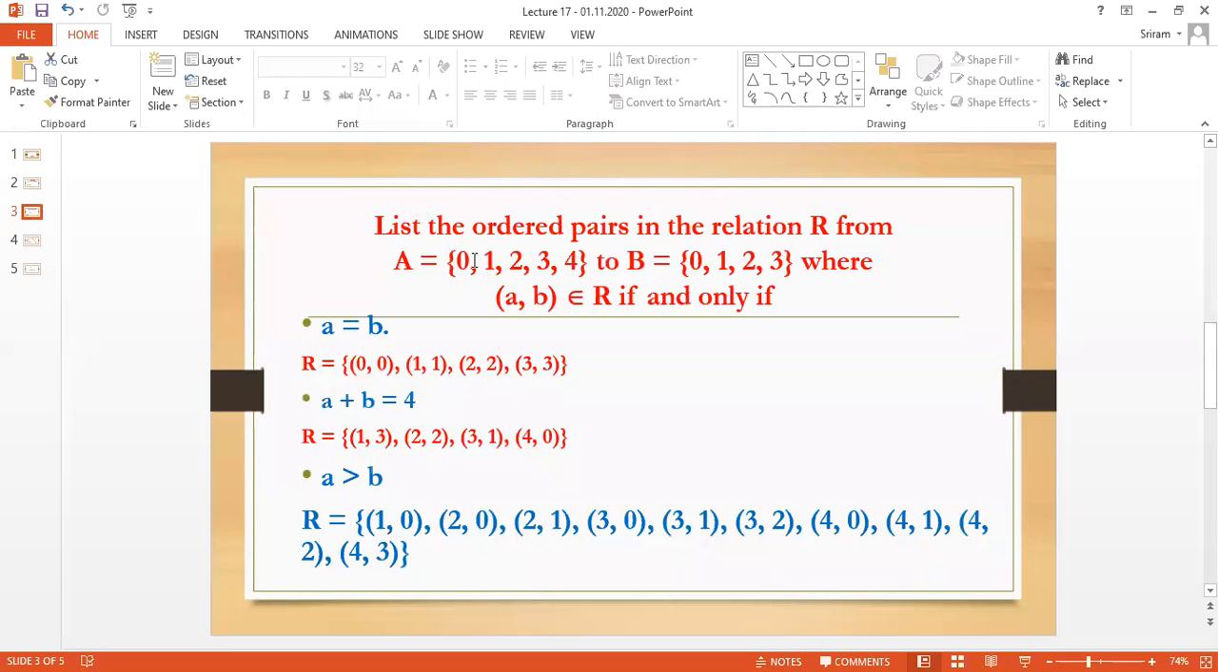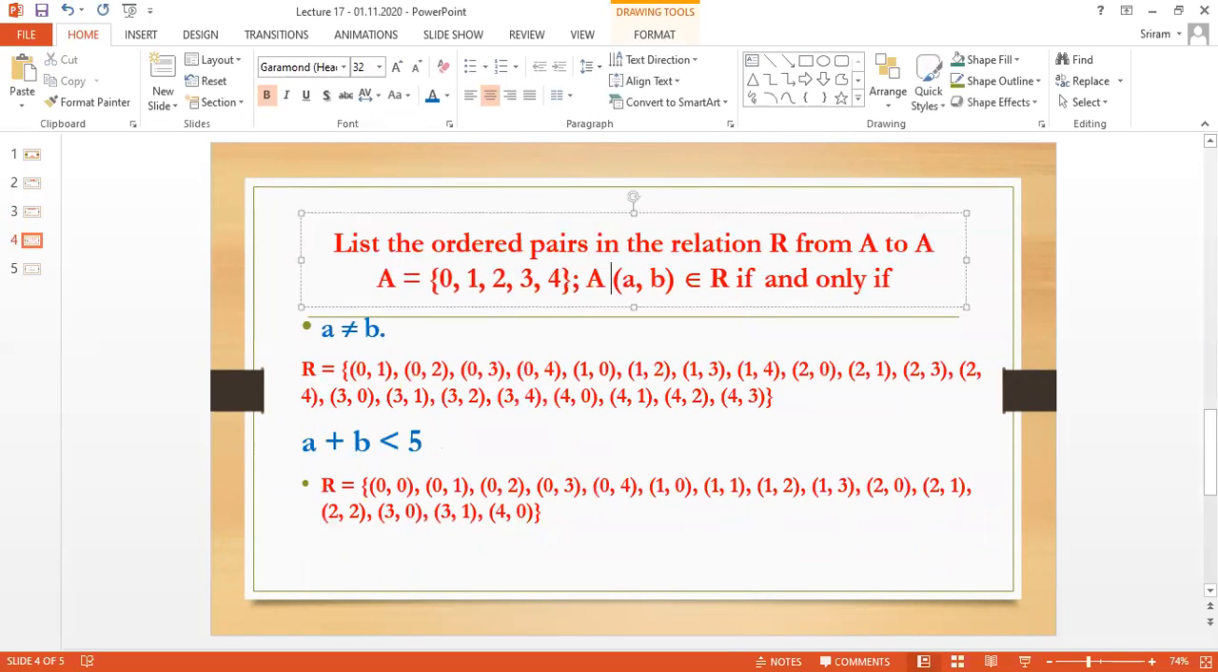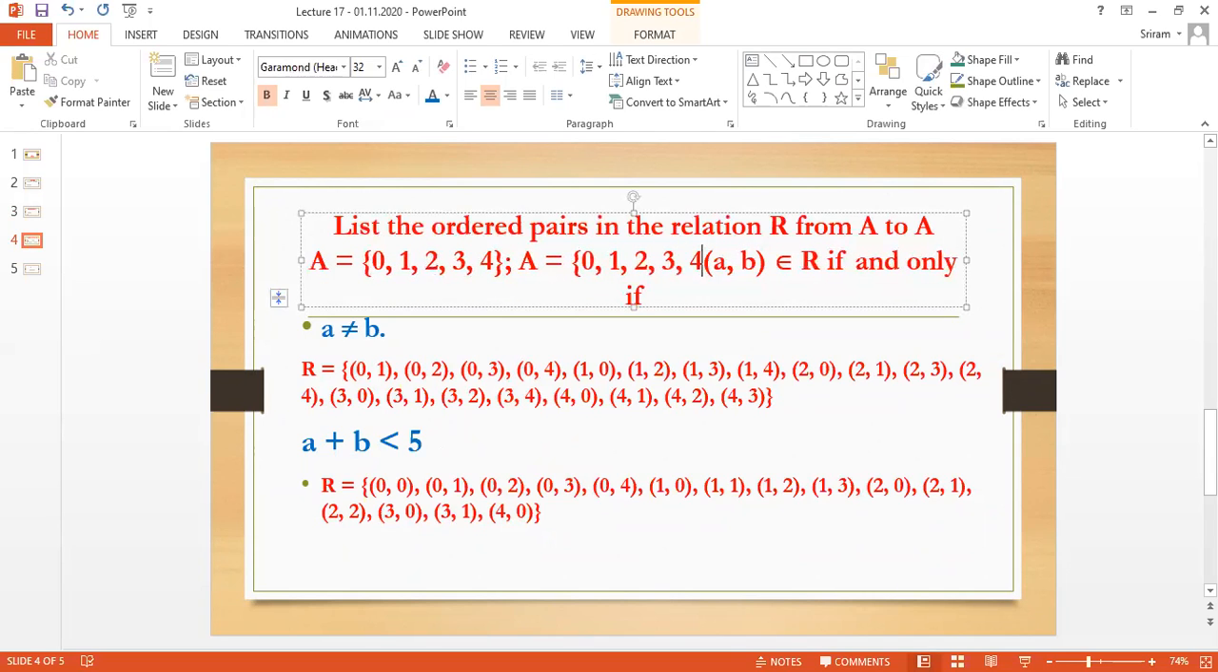See here we are having 0, 1, 2, 3, 4. Here in B we are having 0, 1, 2, 3. So when we are having two different sets, we will take A comma B. When we are having only one set, they will give only one time. You have to repeat it again. You have to take A again. 0, 1, 2, 3, 4.